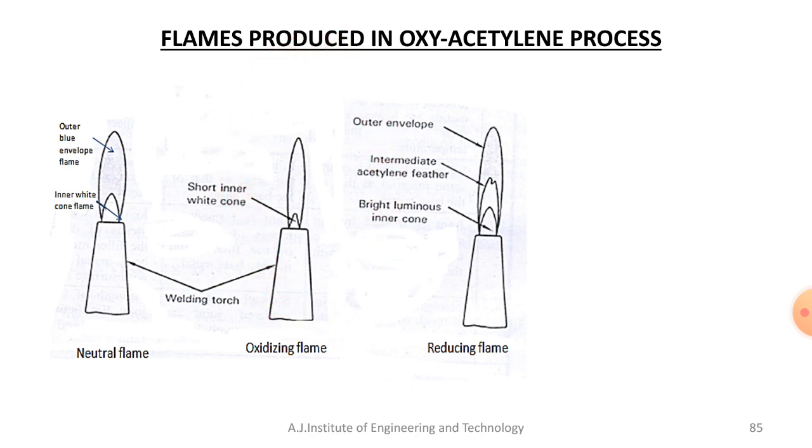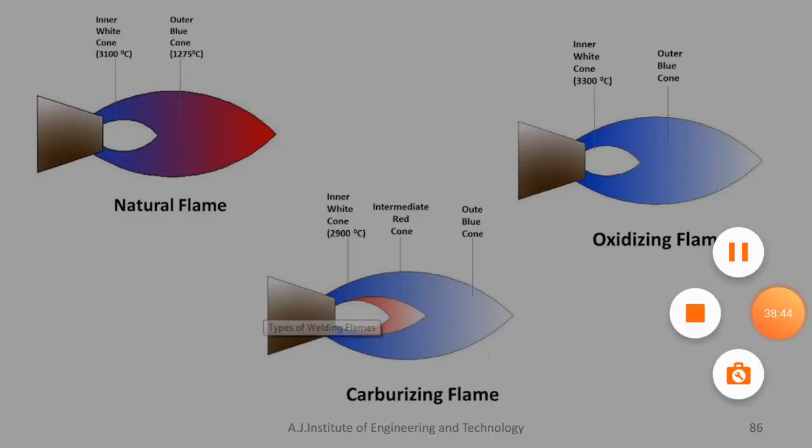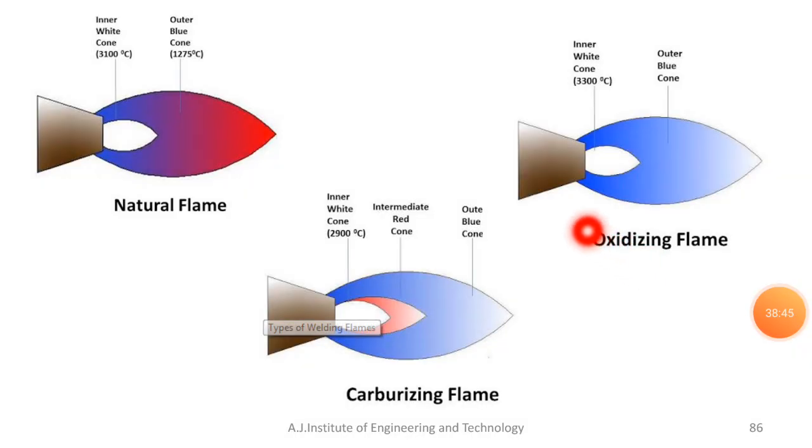So that is about the oxidizing flame. You can see here this is called the oxidizing flame. There will be two regions: one is the inner white cone, with a temperature of around 3300 degrees Celsius, and the outer blue cone. You can see the temperature range for the oxidizing flame is very high.